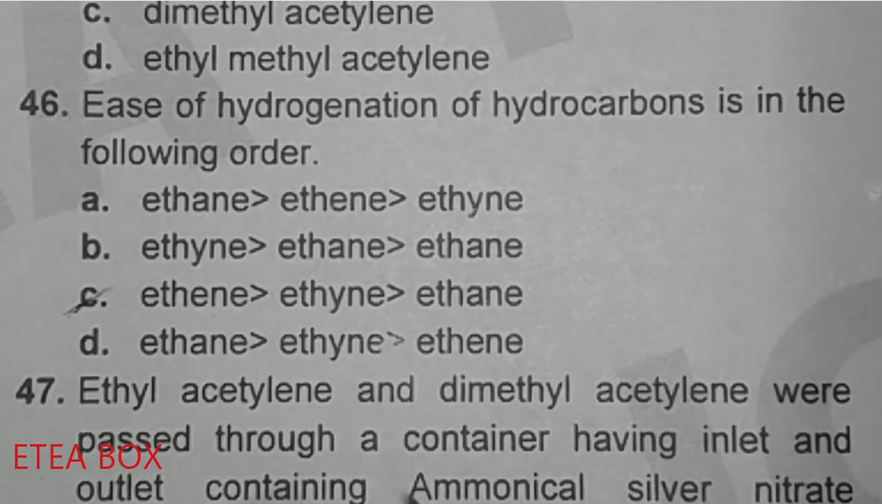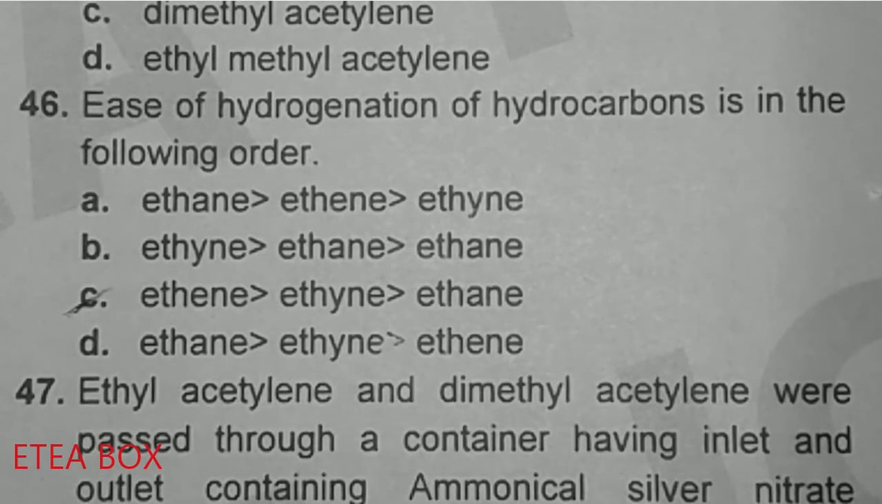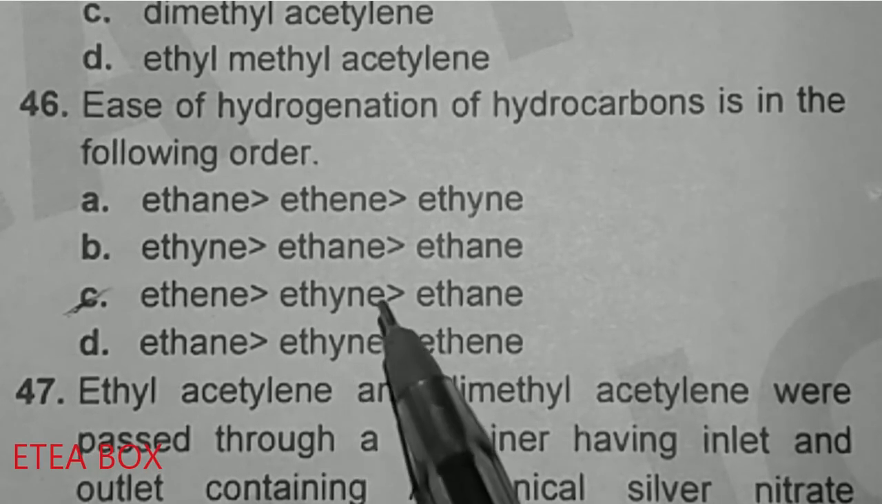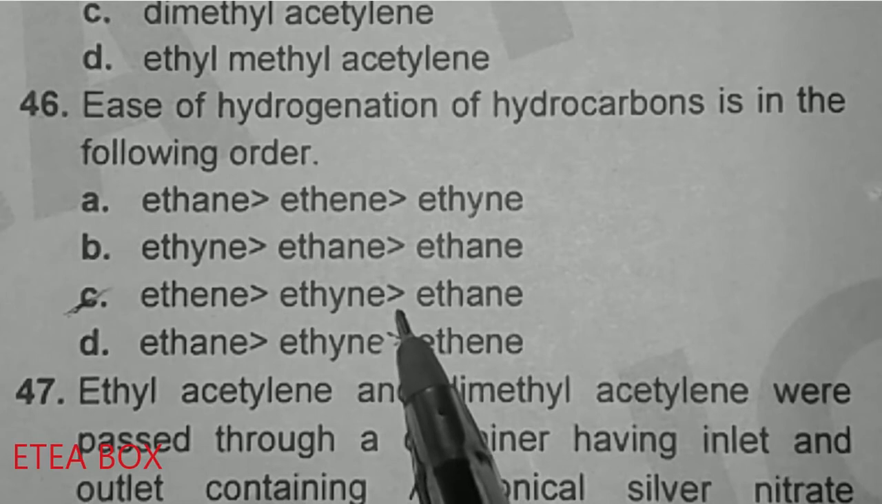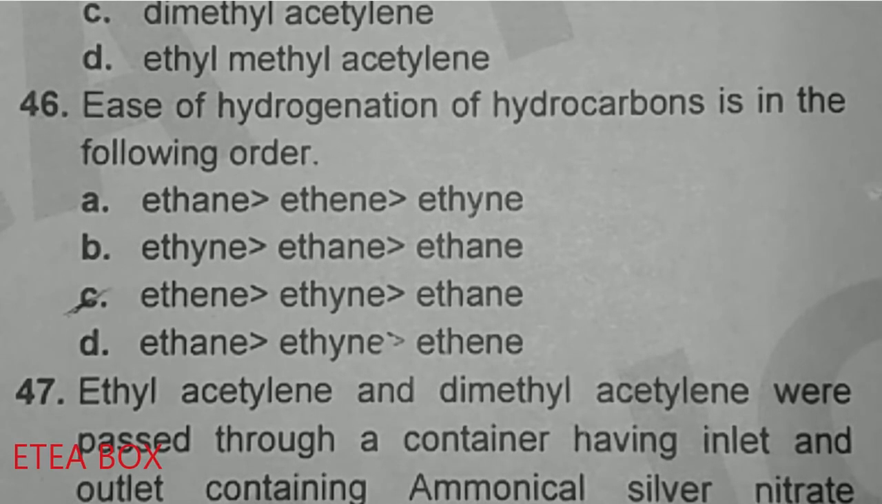Because in case of ethene, the electrophile can easily attack on ethene. While in case of ethyne, the volume is greater and the charge density is less on pi bonds. That's why the electrophile does not attack easily, and you know that ethane is saturated and does not give hydrogenation. Only substitution reaction occurs in ethane. So here option C is correct.